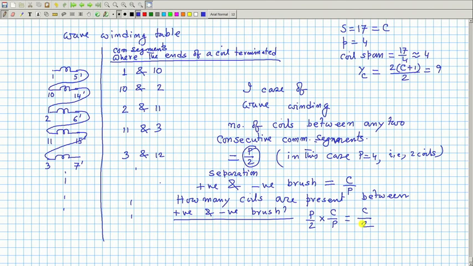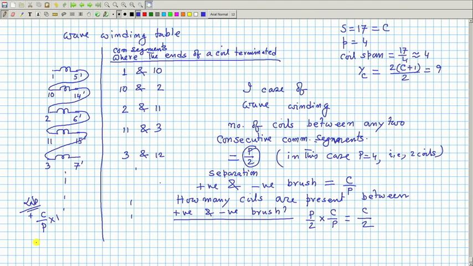In case of lap winding, between positive and negative brushes, C by P coils were present, C by P into 1, is it not? But in this case it is C by 2 coils. Therefore, where are the other C by 2 coils? That is from the other side if you look.